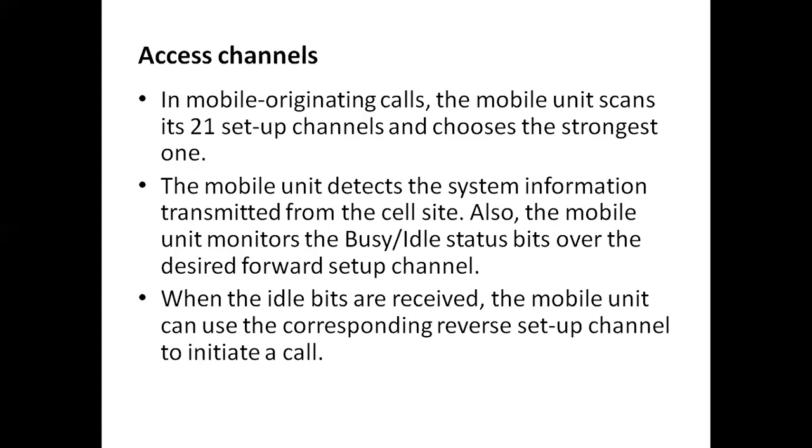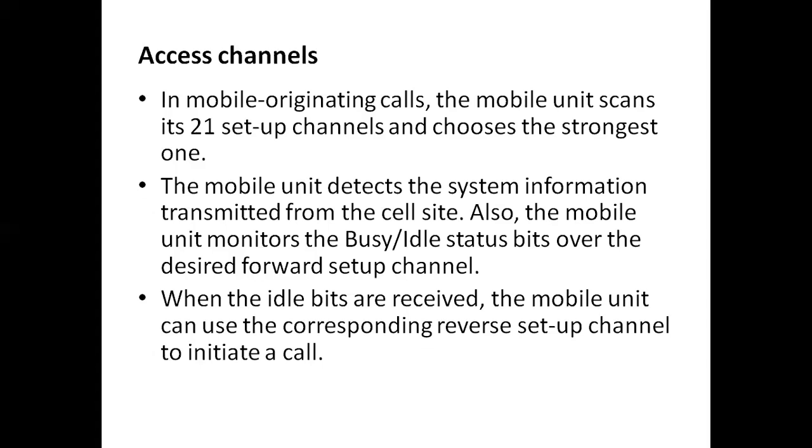Whenever it receives the idle bits from the cell site, that means it is free, then the mobile unit can use the corresponding channel in order to make the call, by the use of the reverse setup channel.